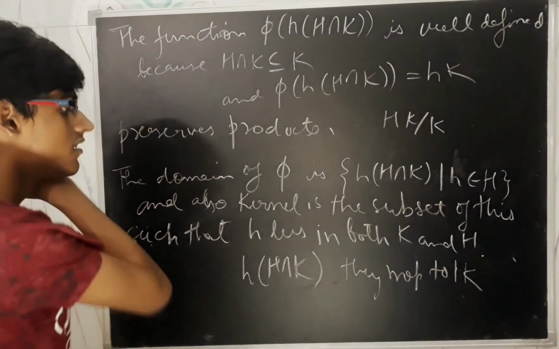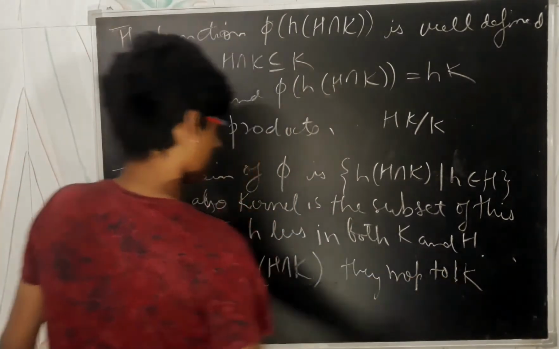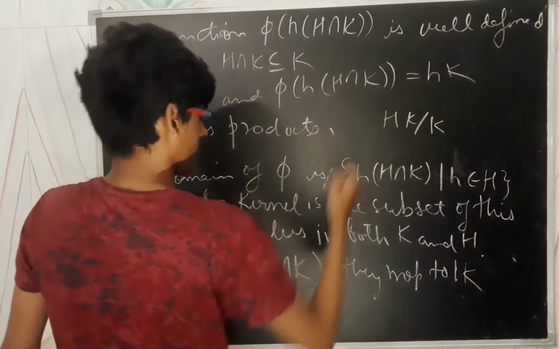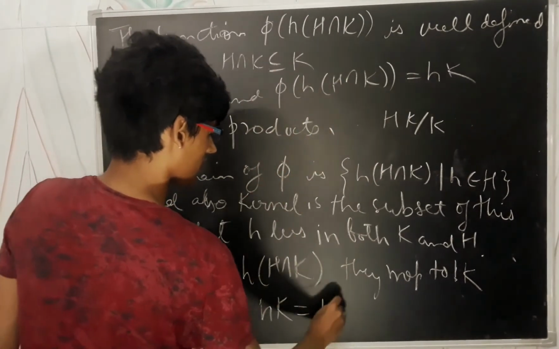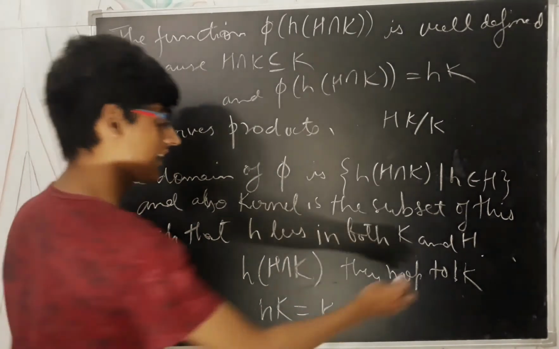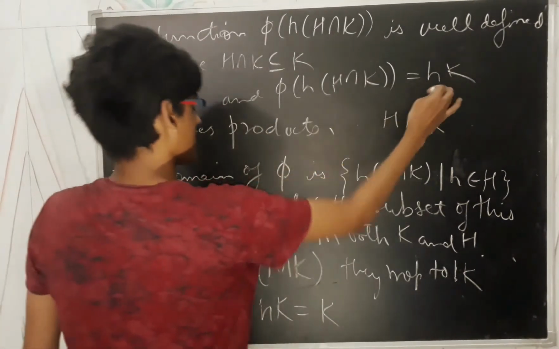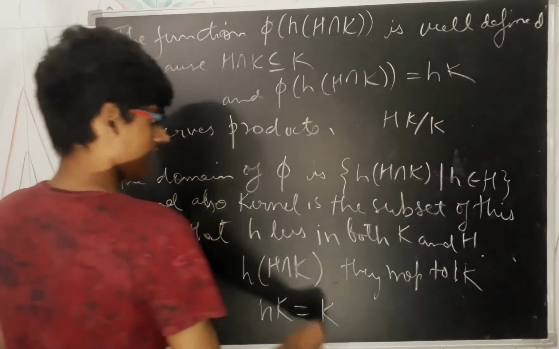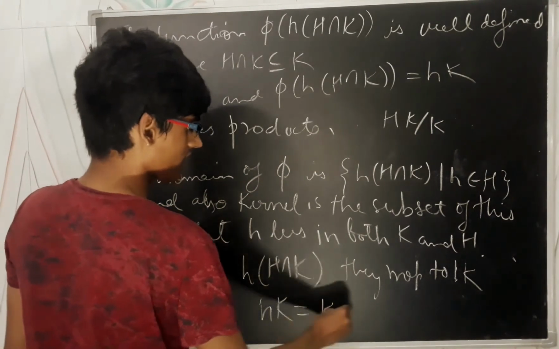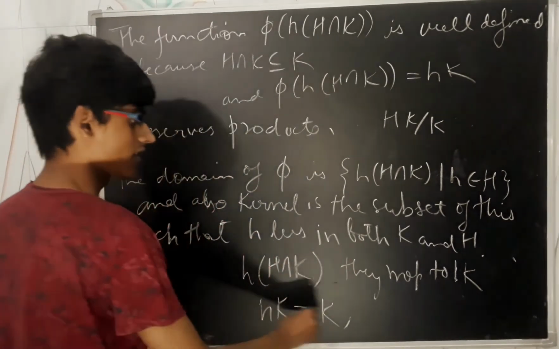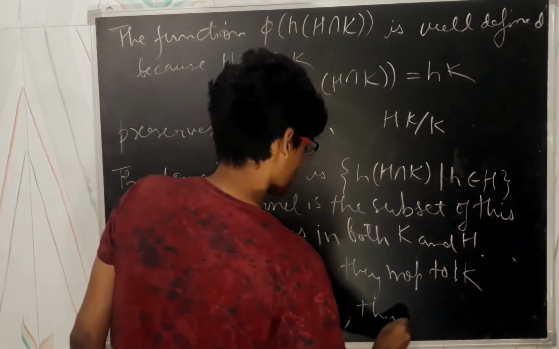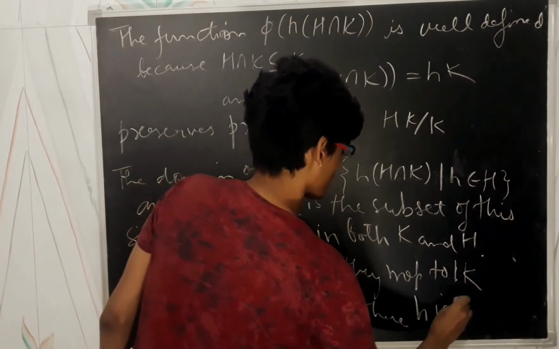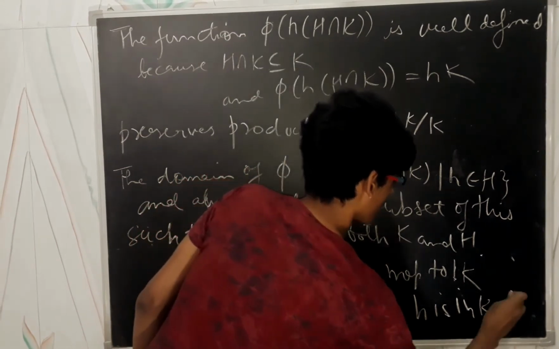So to find the kernel, hK equals K, they map to the identity, and if hK equals K, this means that h is in K. So h is contained in K, therefore h is in K also.